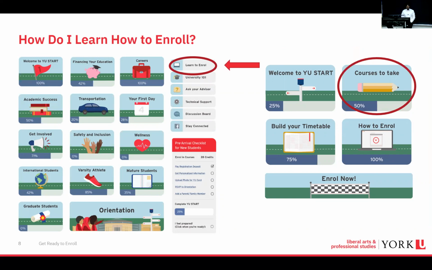I will point your attention to the red circled module. That module can only be completed 3 days before your enrollment window. Your enrollment window is determined by the date listed on your My File. If your enrollment date, for example, is the 10th of July, you will only be able to access this module 3 days in advance. So from the 7th till the 10th, you'll be able to access it, and of course from the 10th onward as well, but you'll only be able to access it 3 days prior.